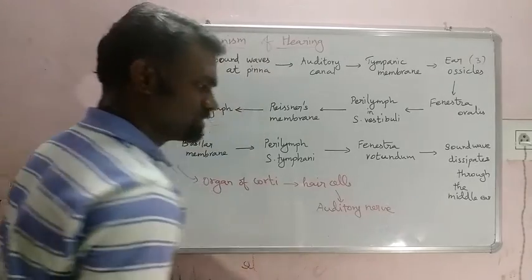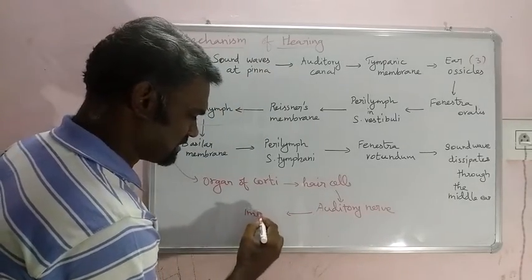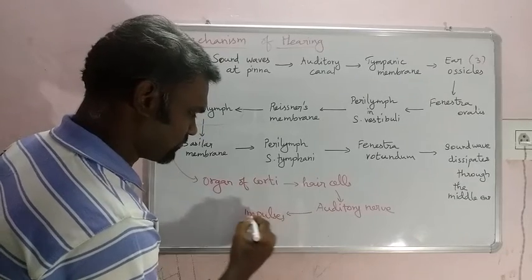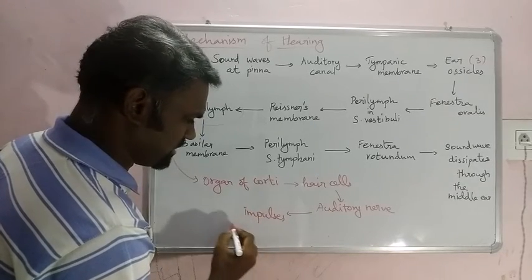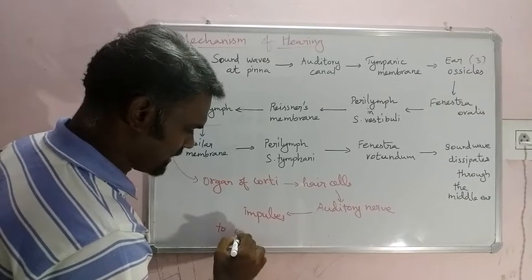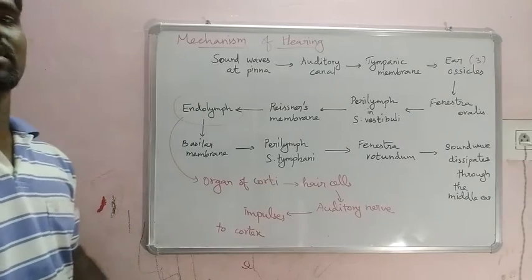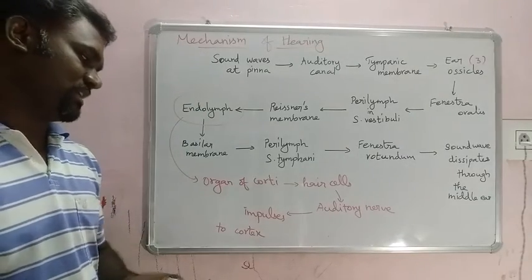The auditory nerve will send these impulses to the cerebral cortex region of the brain.